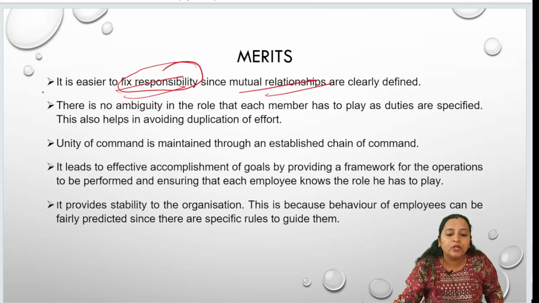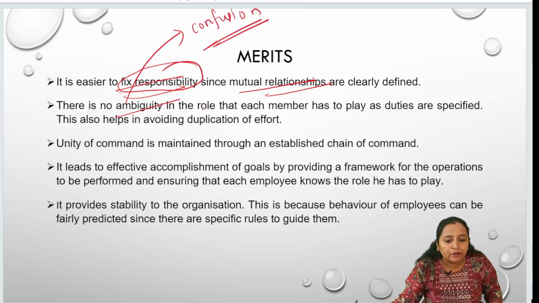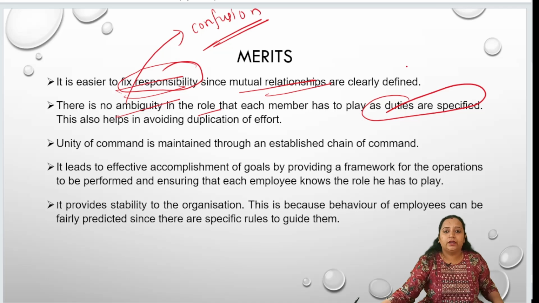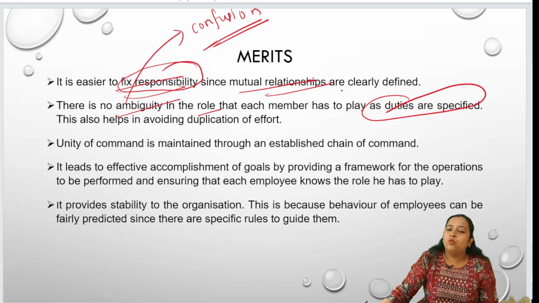There is no ambiguity. Ambiguity is nothing but confusion. Ma'am, what is this ambiguity? Ambiguity is nothing but confusion. There is no confusion in the role that each member has to play, as duties are already specified. See, is there any confusion in the role here? No. What work the manager has to do is already clear.